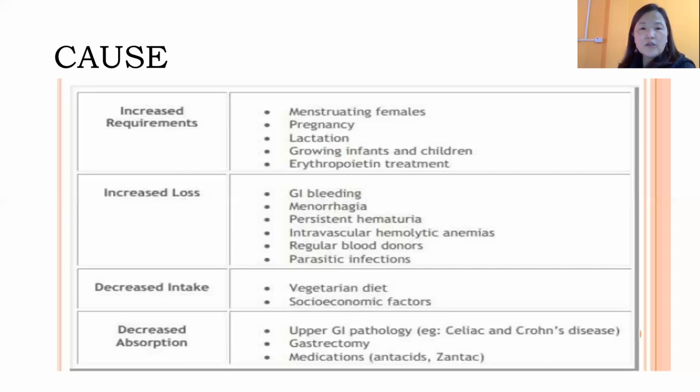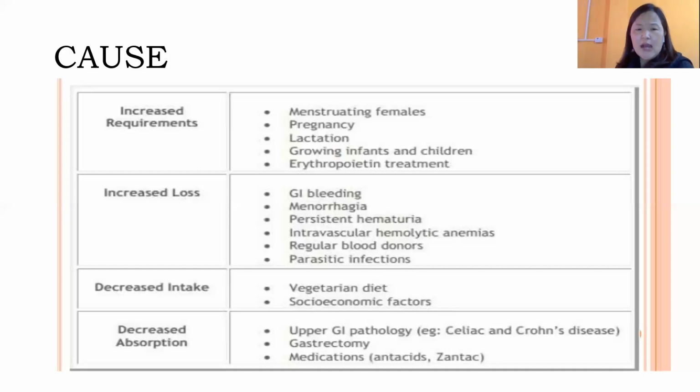Then there is increased loss if there is amenorrhea, menorrhagia, persistent hematuria. We're going to discuss this afterwards in a very brief manner. Somebody suffering from parasitic infection, or if somebody is a regular blood donor, but this is not common, because there is a protocol for giving blood donation, and we keep a proper diet and a proper gap between the first donation and the second donation.